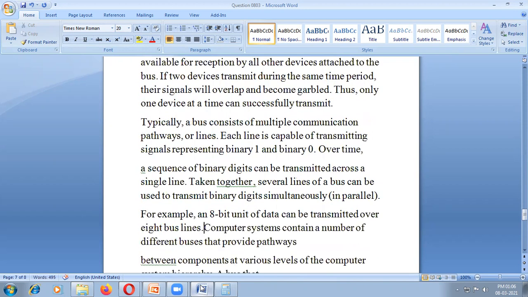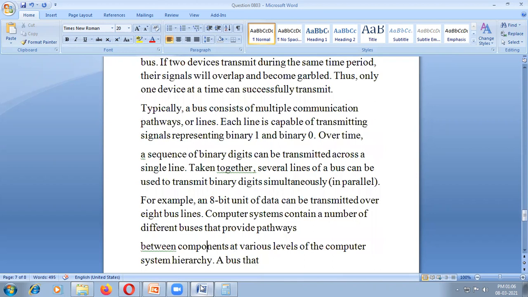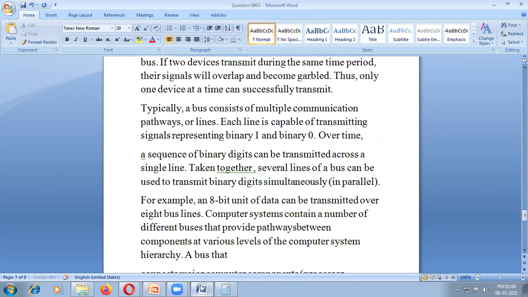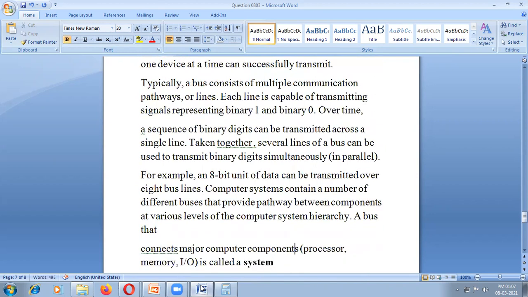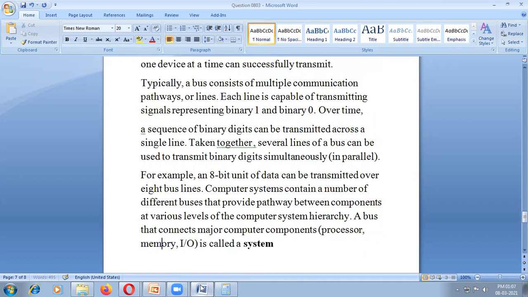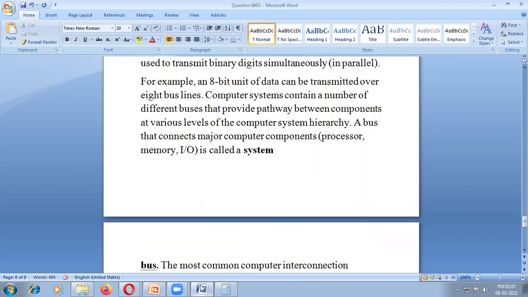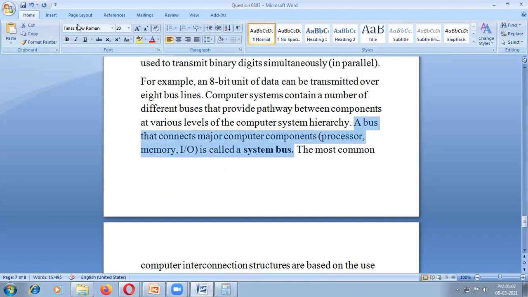In the exam, based on the marks of the question, you can write the answer. Normally, what is a system bus? Another question: what is a system bus? A bus. This is a system bus.